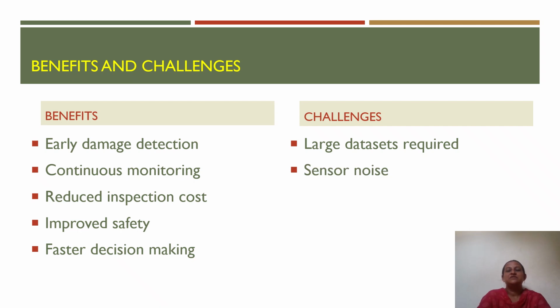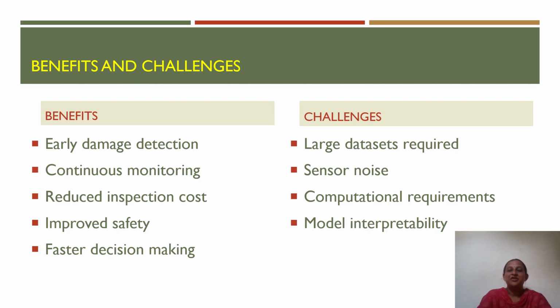Another challenge is sensor noise. Measurements obtained from sensors may contain errors due to environmental conditions, equipment limitations, or external disturbances. These inaccuracies can affect the performance of AI models. Computational requirements are also important. Advanced machine learning and deep learning models often require significant processing power and memory, especially when handling large-scale monitoring data.